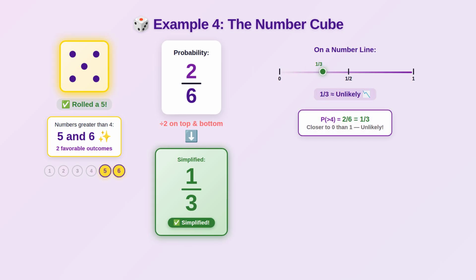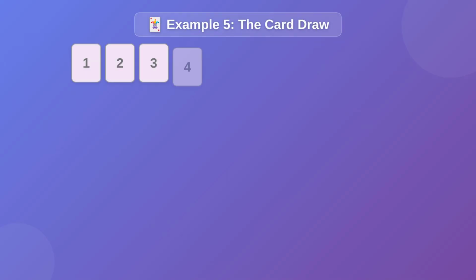2/6. We can simplify that. 2 and 6 are both divisible by 2. 2 divided by 2 is 1, and 6 divided by 2 is 3, so the simplified probability is 1/3.